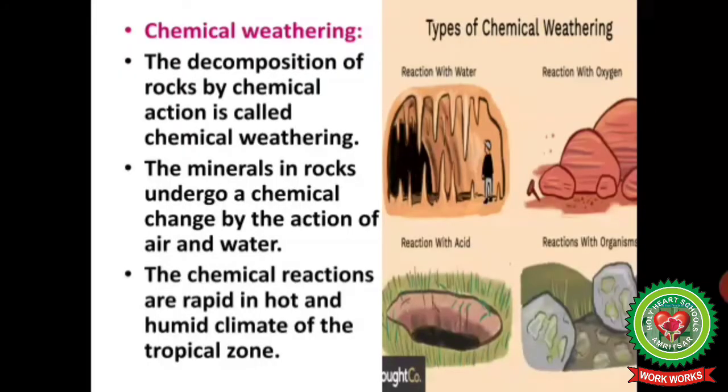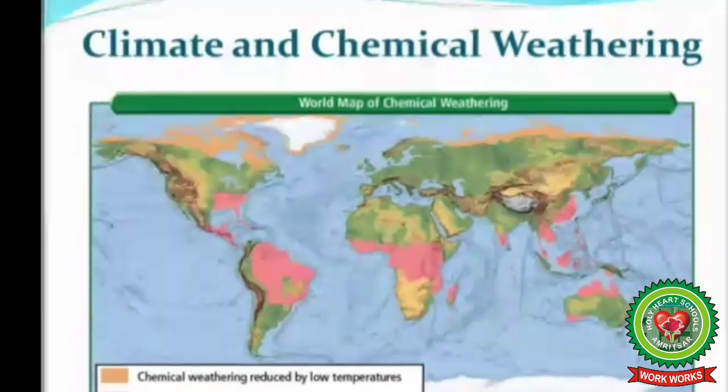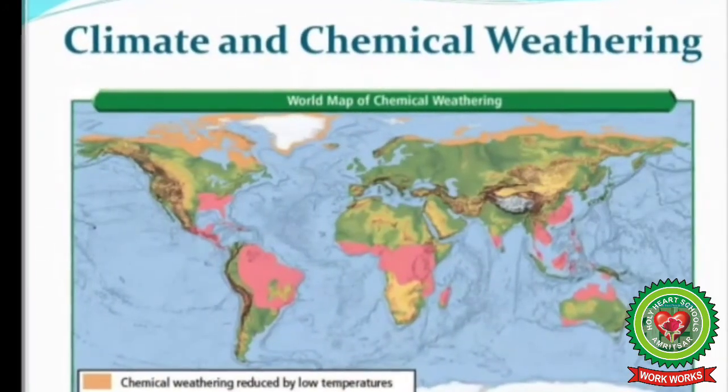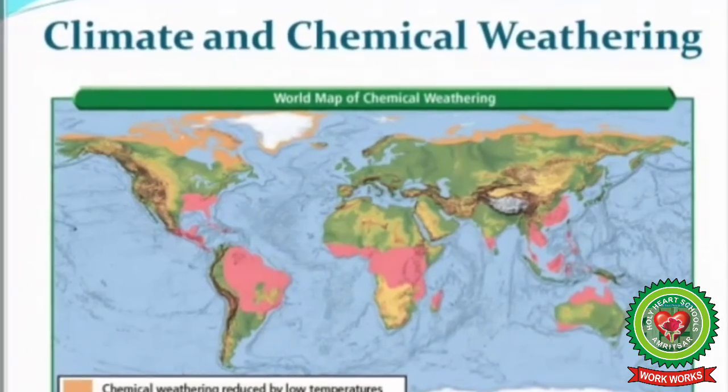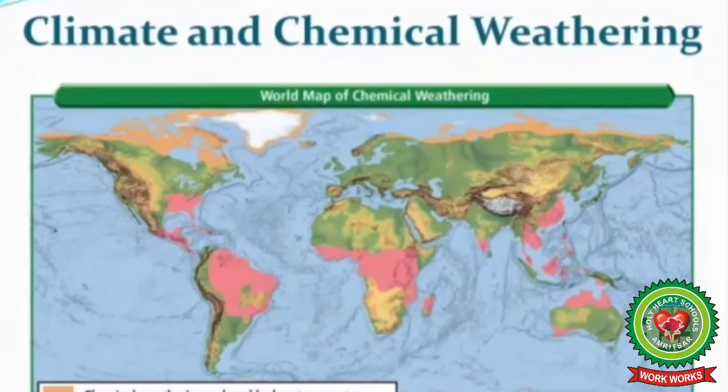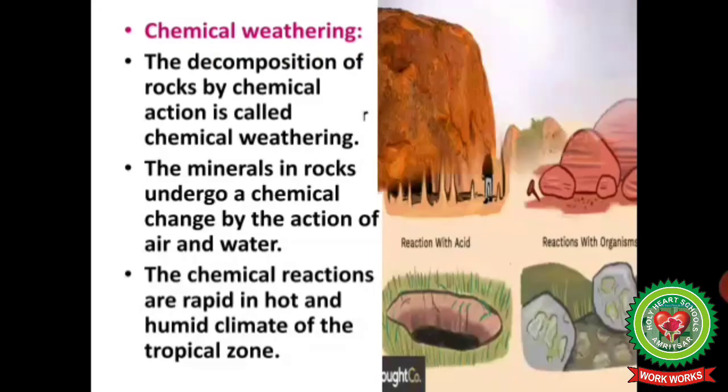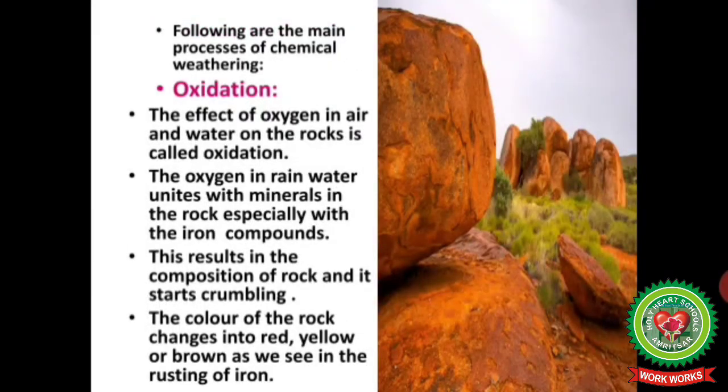Now children will discuss chemical weathering. The decomposition of rocks by chemical action is called chemical weathering. The minerals in the rocks undergo a chemical change by action of air and water. The chemical reactions are rapid in the hot and humid climate of the tropical zone. Following are the main processes of chemical weathering.